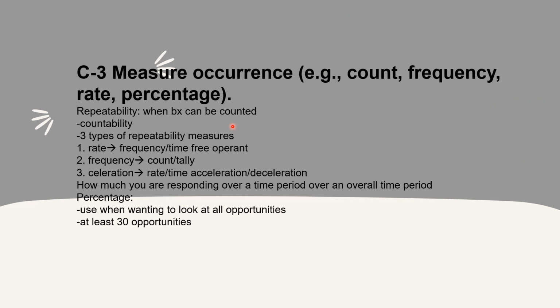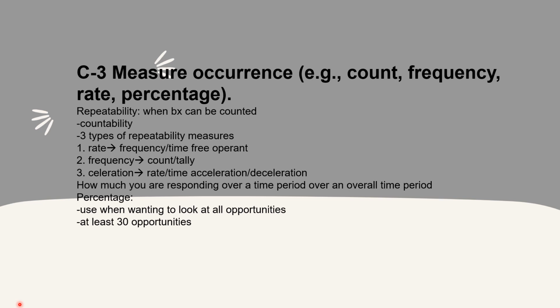So here we have section C3, measure occurrence. So here we're talking about count, frequency, rate, and percentage. So we're going to go into a little bit more detail on the repeatability part. So here we're talking about when behavior can be counted. So countability. There's 3 types of repeatability measures. They're rate, frequency, and acceleration. Rate is the frequency over time.